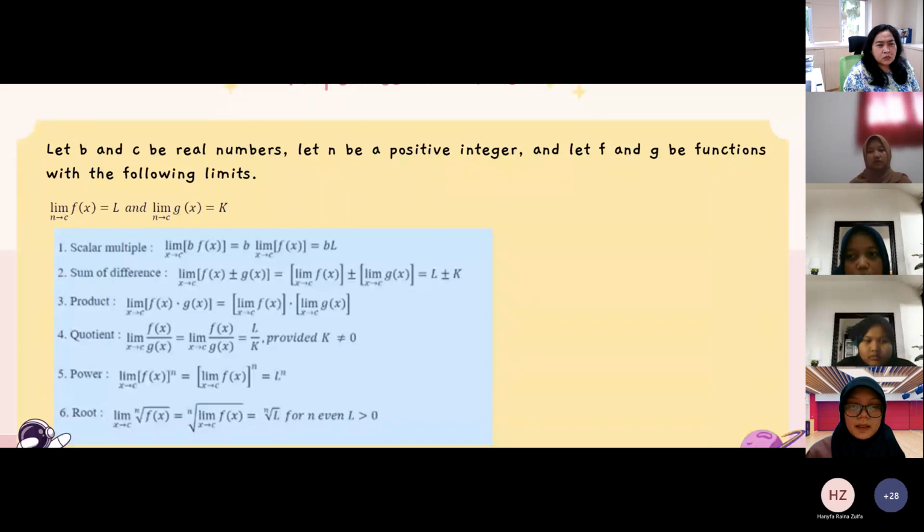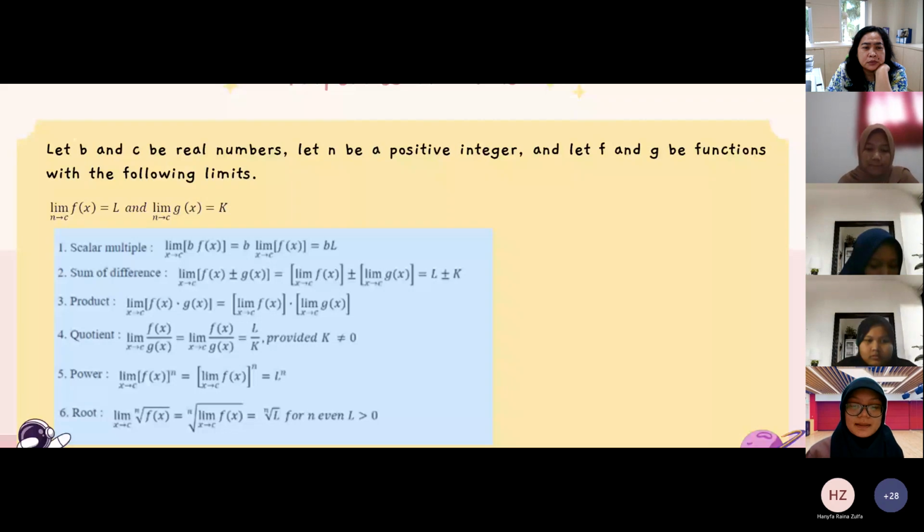Scalar multiplied, limit x approaches of c. Approach, yeah. Limit x approaches c, not approaches. Approach. Can you say it correctly? Approach. Yeah, approaches, yeah. Approach. Okay, continue.